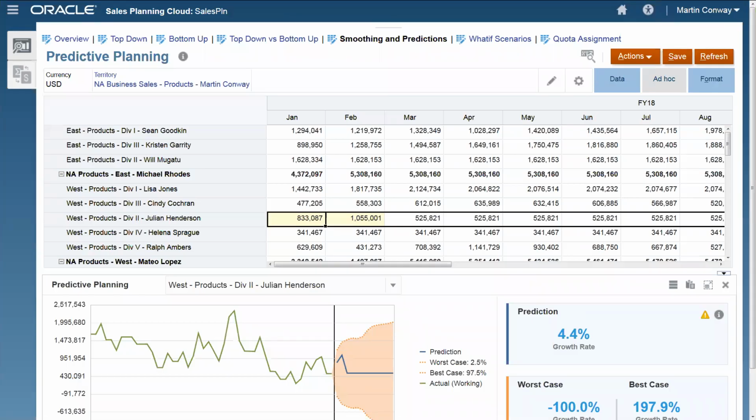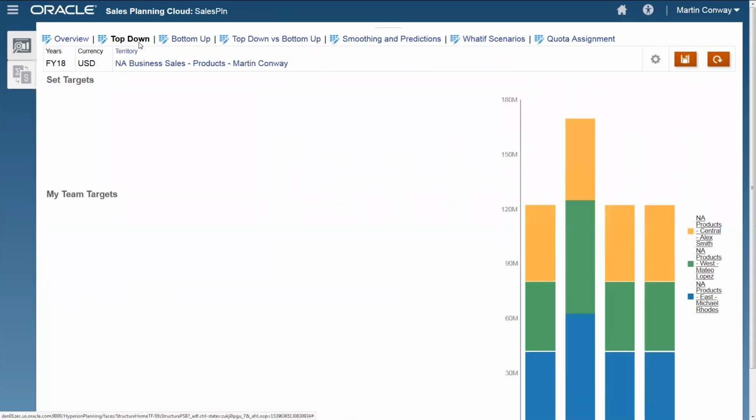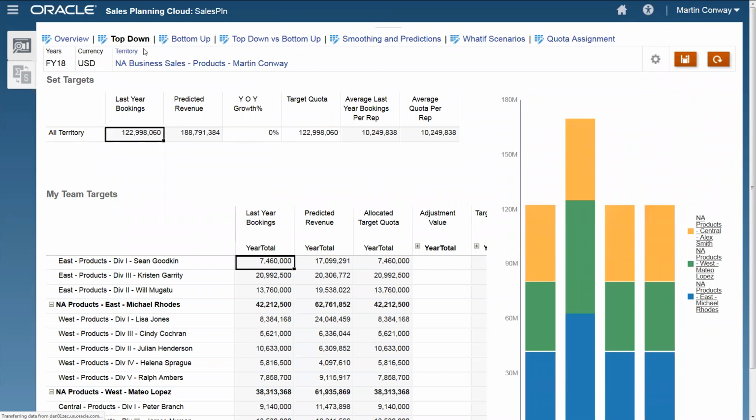Okay, once I've done running my predictions, I'm going to start moving over to doing some top-down quota planning. I can see for my manager, Michael Rhodes, that last year he booked 40 million, and this next year he's predicted to book 60 million. And his 3 sales reps are predicted to share an equitable amount of that revenue for next year.